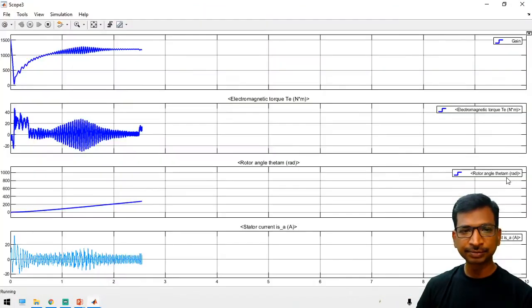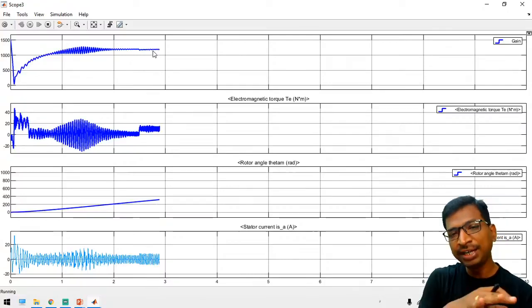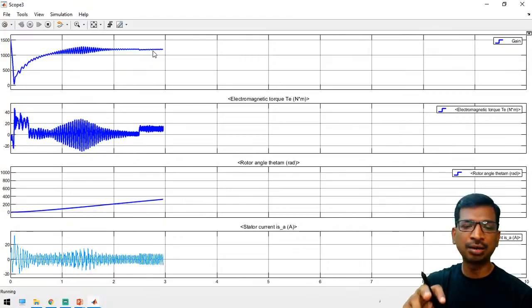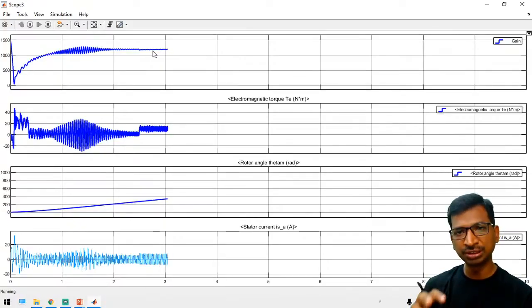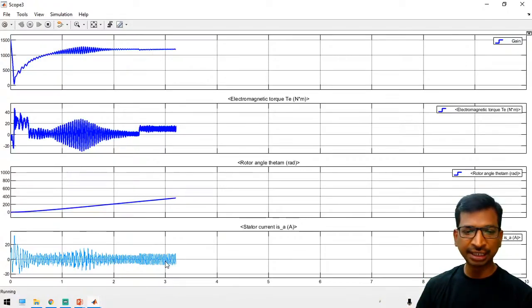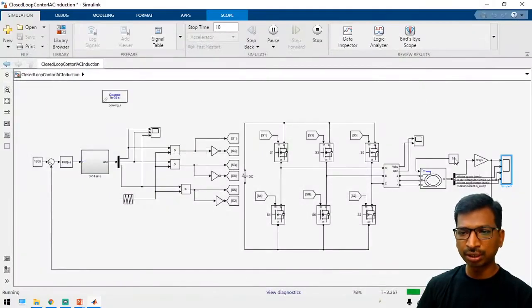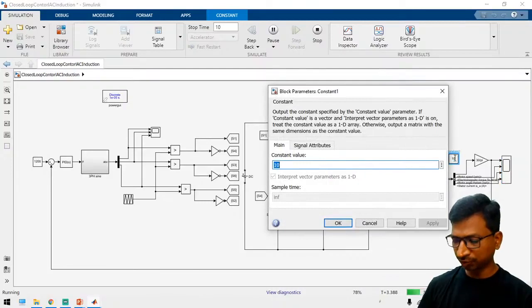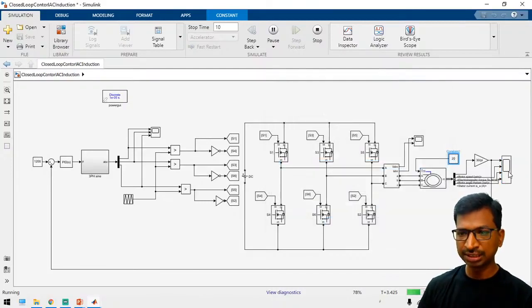In that case, the torque has been increased, but still the speed has been adjusted, right? But still the motor speed has been adjusted. So if the speed is adjusted, then your system is working properly. That is a closed loop system. So that is the advantage of the closed loop. And the current is also getting increased. So while you load your motor, the motor will draw more current. So from this you can easily understand the concept.